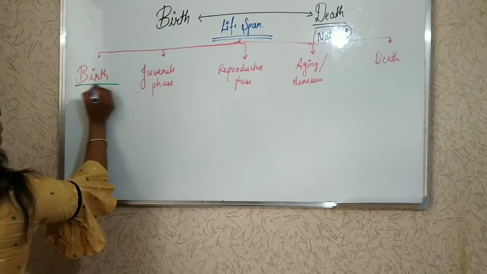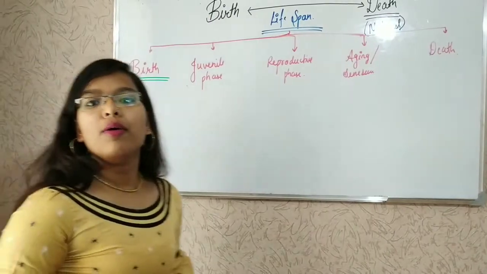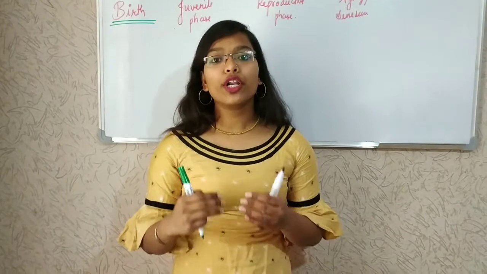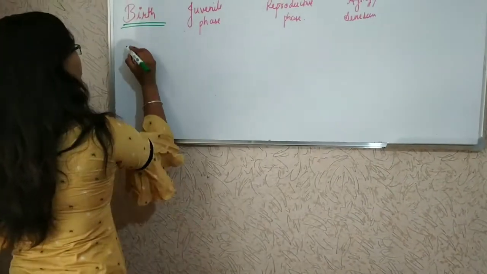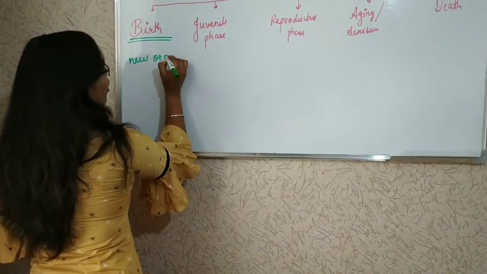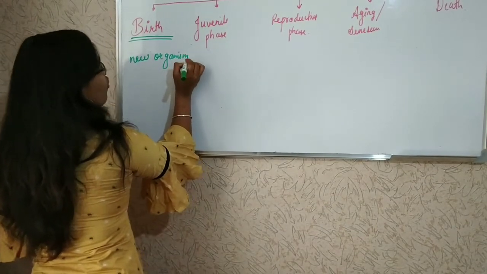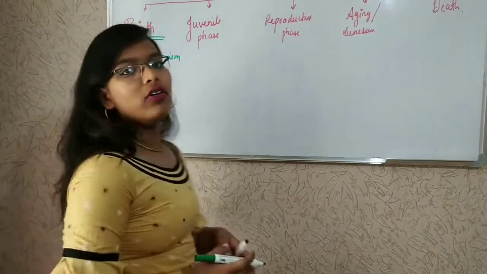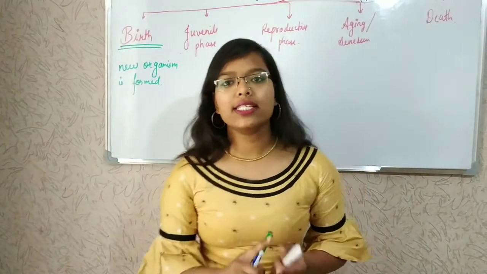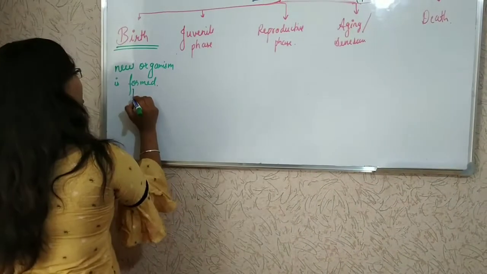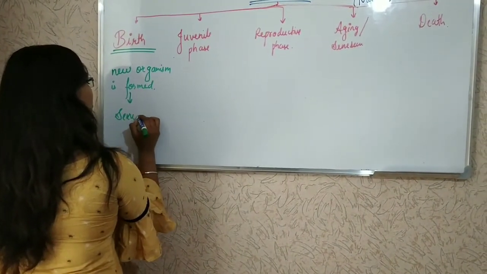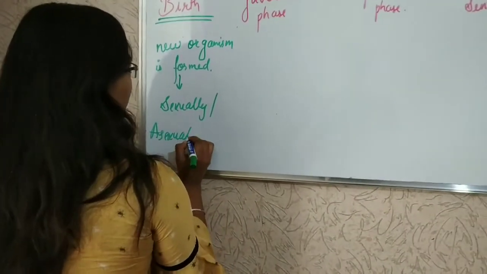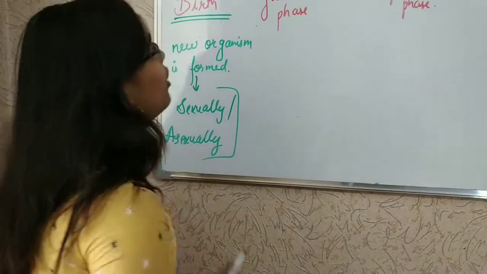What is birth? Birth means new organisms are formed or reproduced. Now, it can be either sexually or asexually. That we will talk about later.